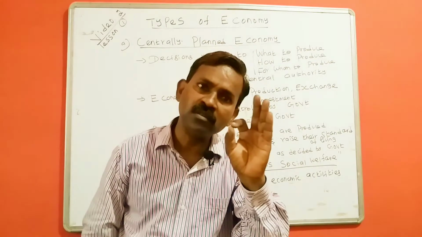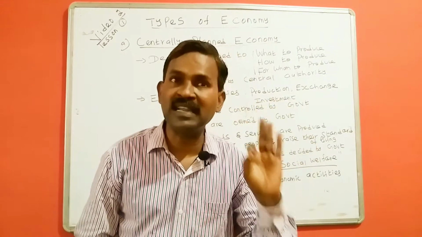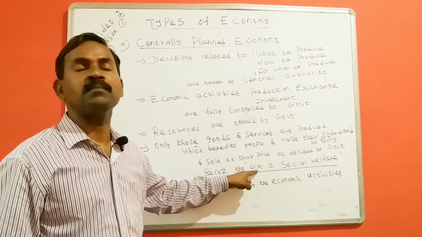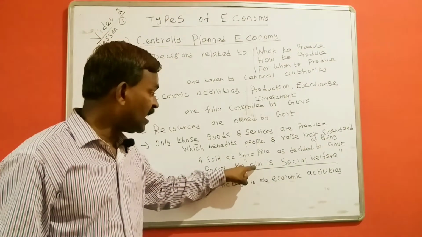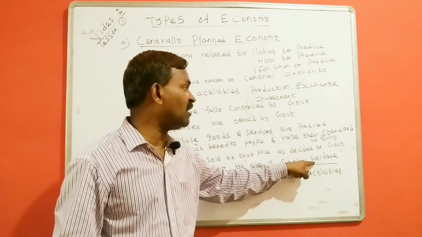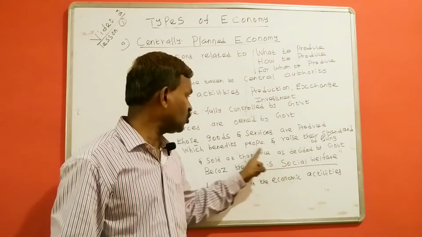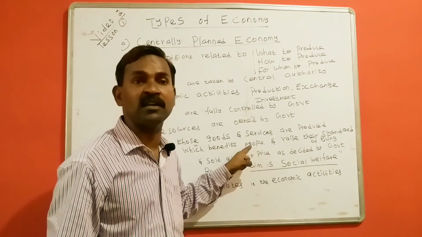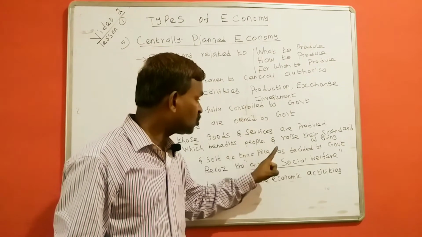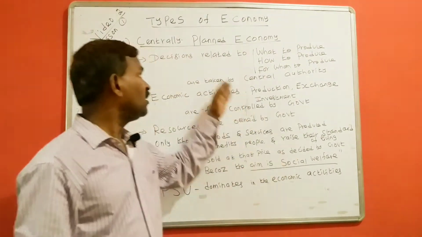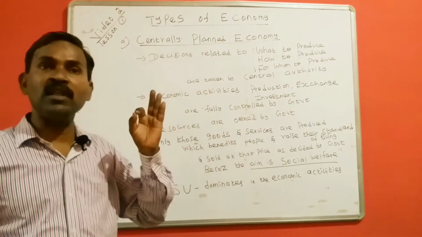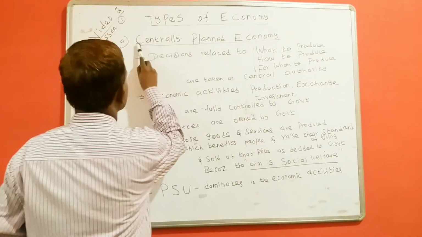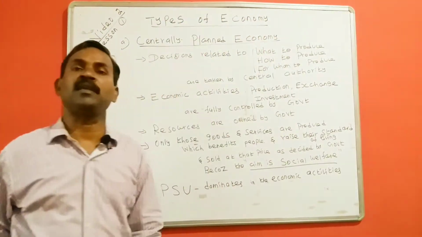The most important point of the centrally planned economy is the aim or objective. If the aim of the economy is social welfare, which refers to how to raise the standard of living of the people of the country, keeping in mind the social welfare of the economy, and if some activities are fully owned and controlled by the central government, that economy is called centrally planned economy.